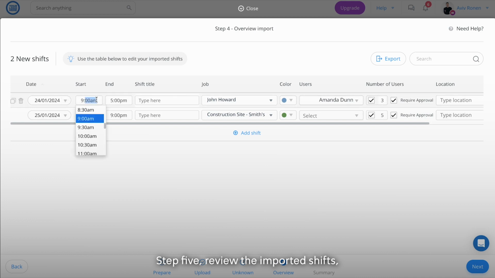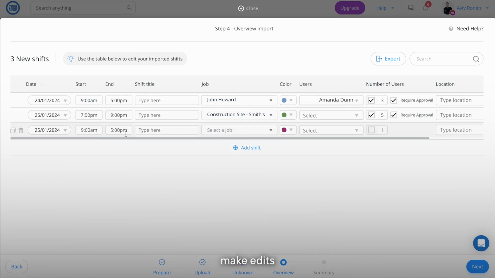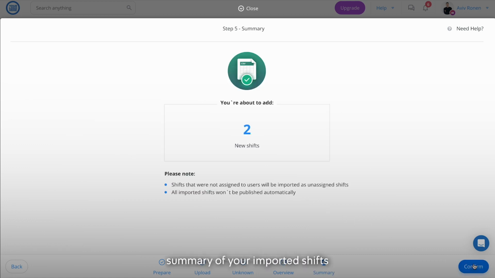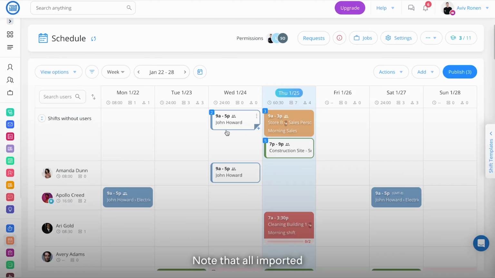Step 5. Review the imported shifts, make edits, and add more shifts if needed. Step 6. Review the summary of your imported shifts and click Confirm. Note that all imported shifts will be in draft mode so you can verify the data. Once verified, publish the shifts.